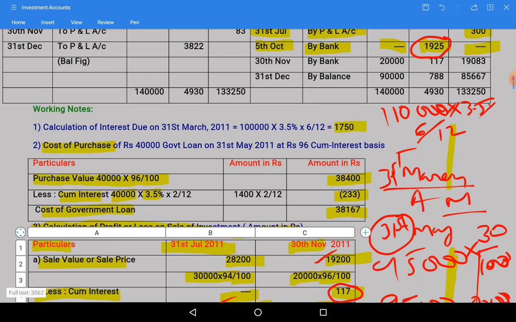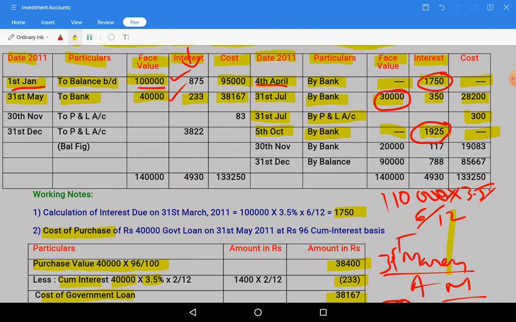So in the investment account, on 30th November by bank, 20,000 nominal value and 19,083 net sale value and 117 is the interest portion, and on this we have got profit of 83. So 30th November to P&L 83. In case of loss we wrote on the credit side, in case of profit we will write on the debit side.